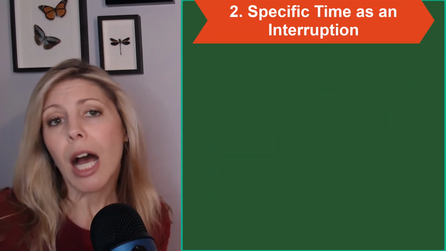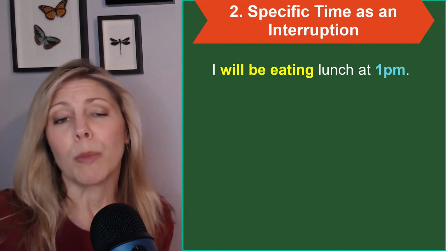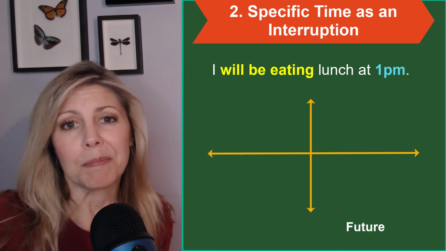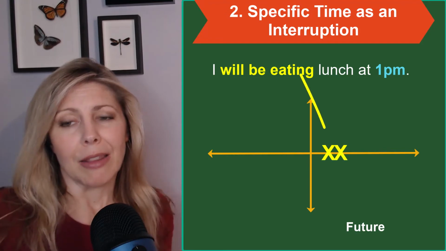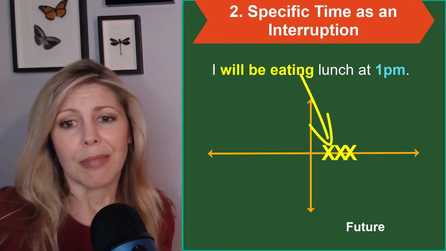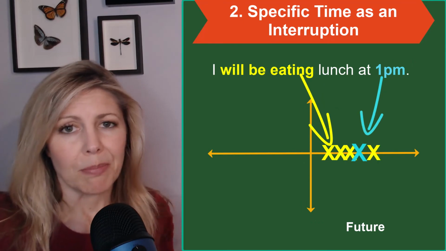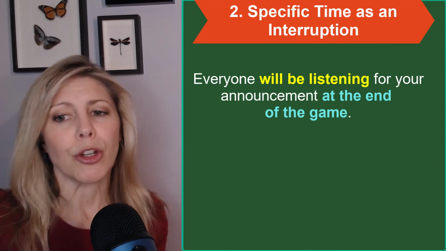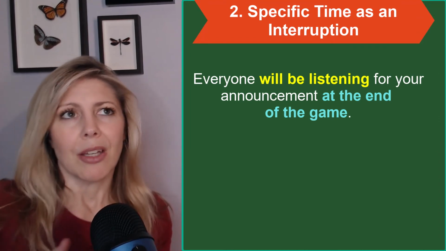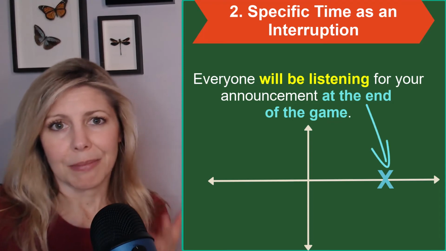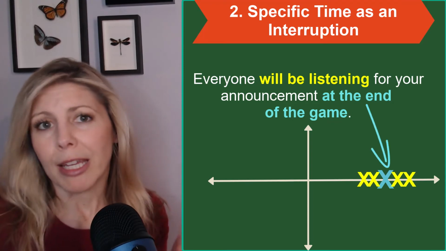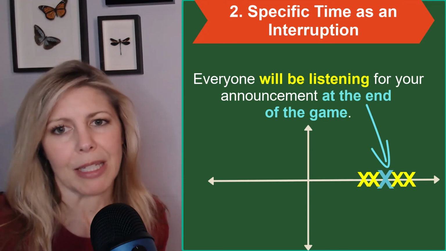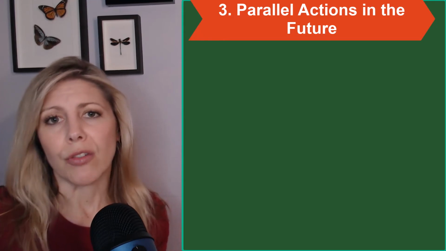Another way to use the future continuous is with specific time as an interruption. I will be eating lunch at 1 p.m. So I will be in the process of eating lunch, and then it will be 1 p.m. So 1 p.m. is the interrupter. Number 2, everyone will be listening for your announcement at the end of the game. So when the end of the game comes, everyone will already be ready and in the process of listening for the announcement.